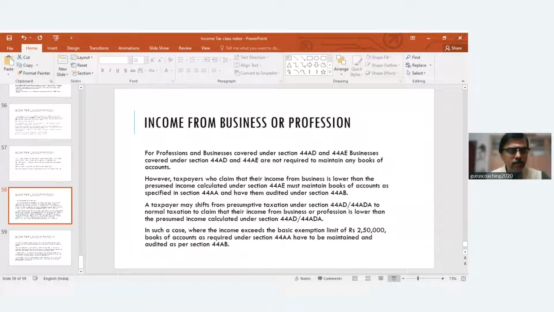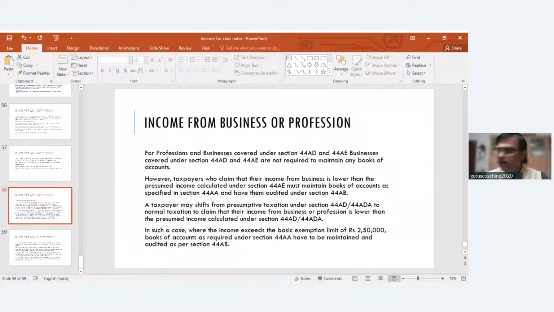But maintenance of books of accounts also I told you already. For business people, what is the criteria? If he's fulfilling the criteria, he has to maintain books of accounts. Otherwise not required. Then coming to a person carrying on agency business, he cannot apply for this particular section, presumptive taxation, 44AD. Then a person or assessee who has claimed deduction under 10A, 10AA,